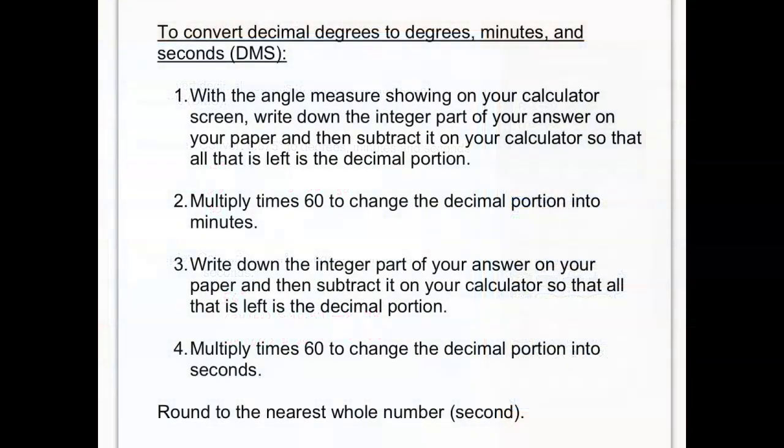So if you have the angle measure showing on your calculator, write down the integer part and then subtract that off. Take that and multiply by 60. Write down the integer part again, subtract it off, multiply by 60 again to change it into seconds, and then round it if you need to.